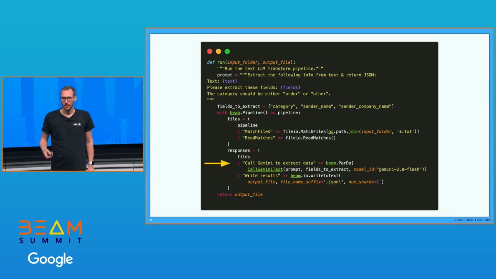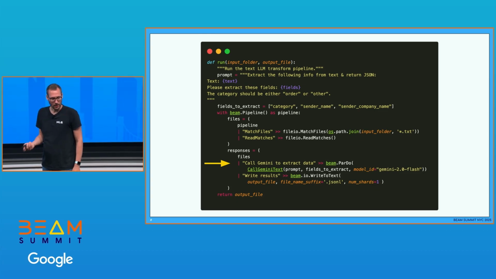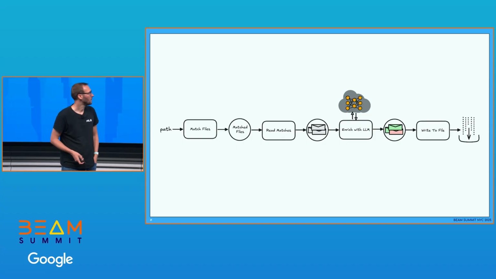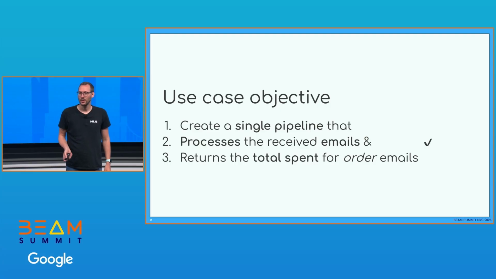And the rest is just a function for run, where we define the pipeline. We match some files, which is all of our emails. We read the matches, we call Gemini, and we write down the results again. So pretty simple. We can also visualize it. Looks like this. All right, 1 point already down.